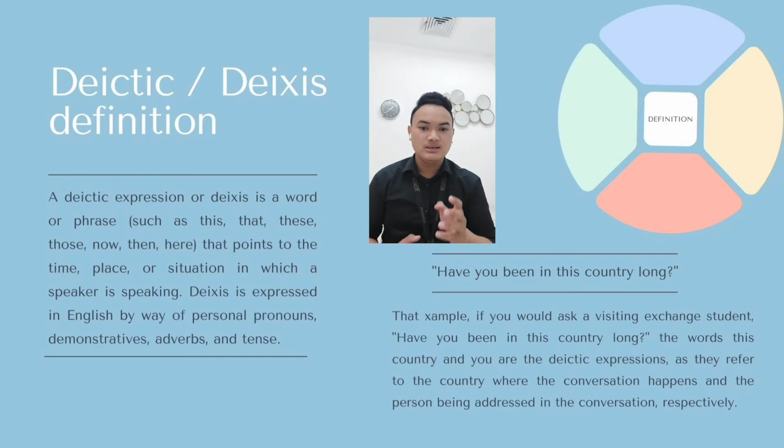For example, if you ask a visiting exchange student, "Have you been in this country long?" the words this country and you are deictic expressions, as they refer to the country where the conversation happens and the person being addressed in the conversation, respectively.